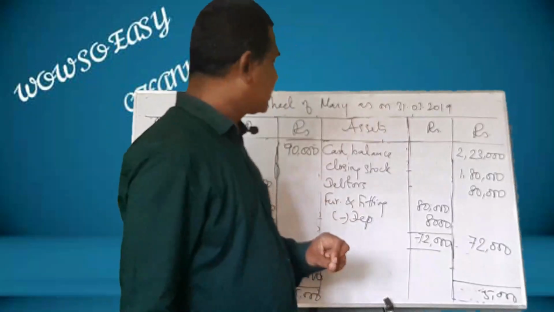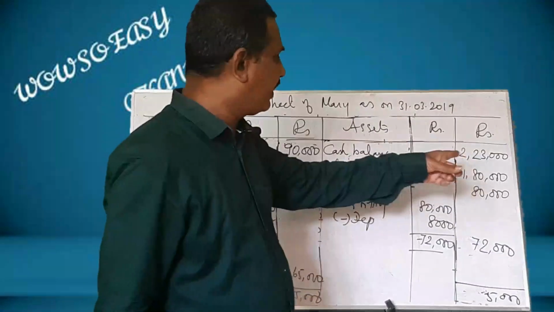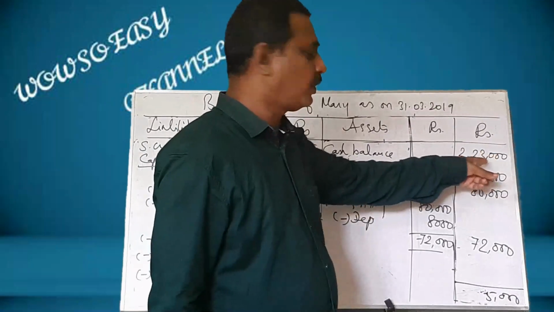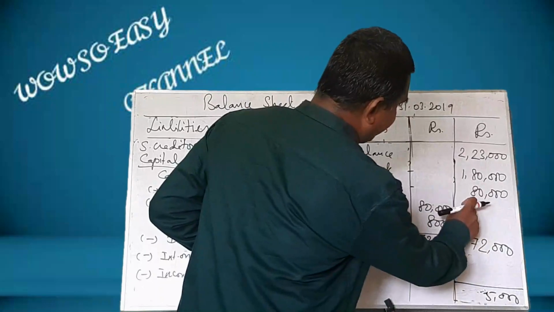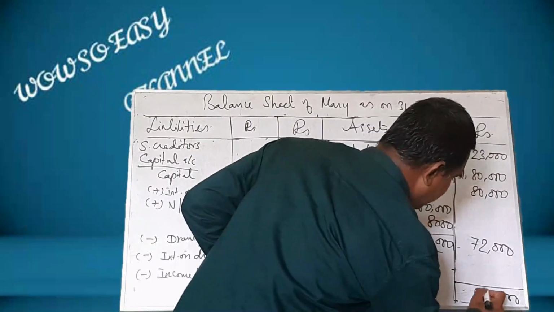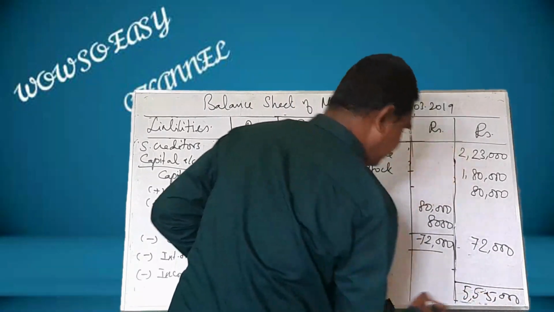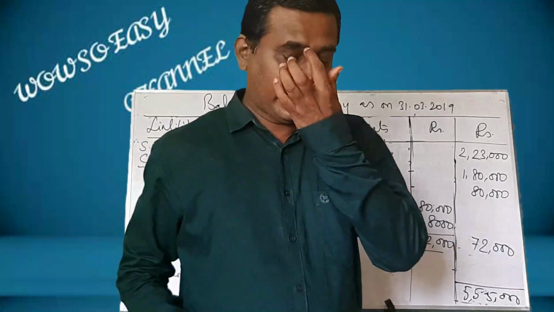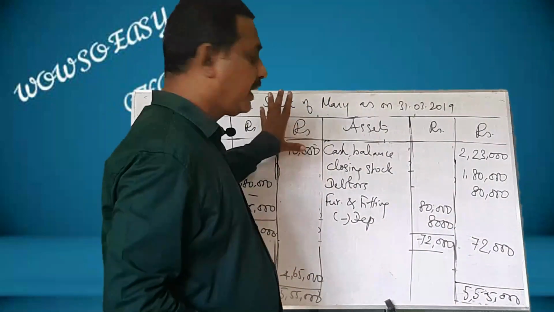I made a mistake. Cash balance is 2,23,000. Instead of that, I wrote 2,33,000. Now I have corrected 2,23,000. Now the amounts tally.